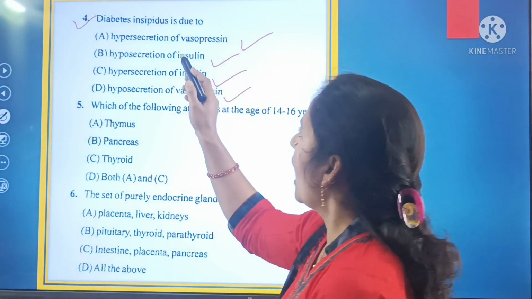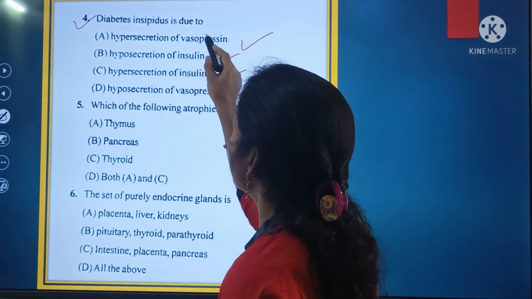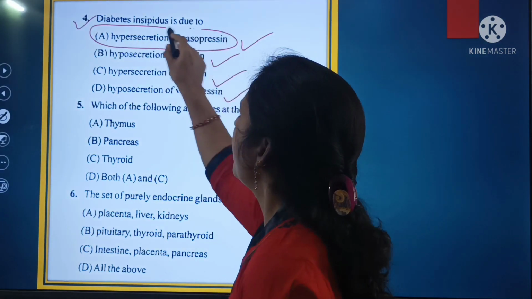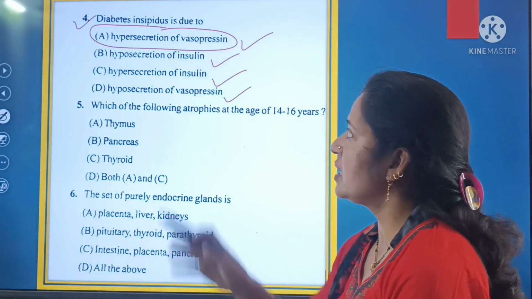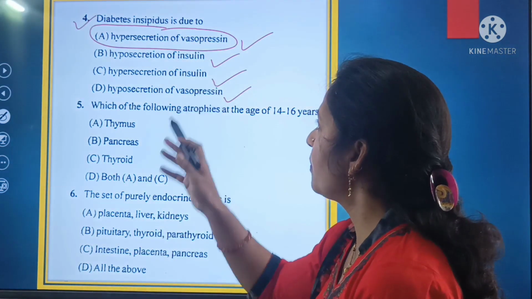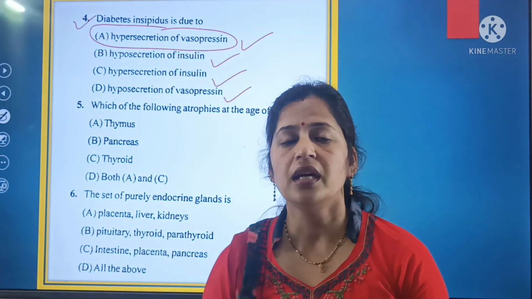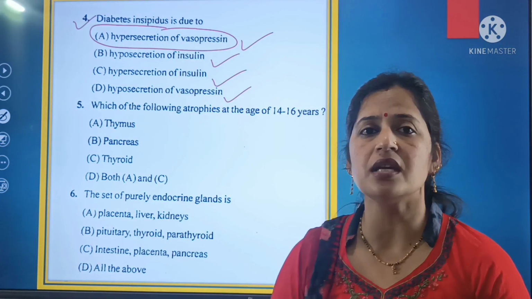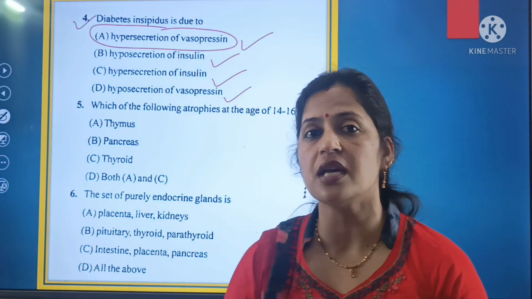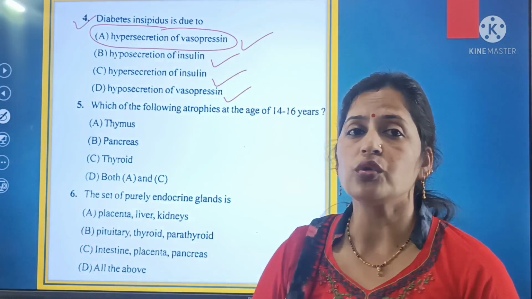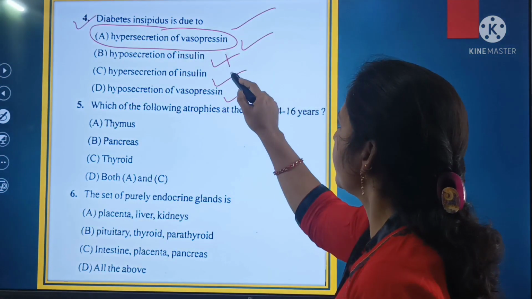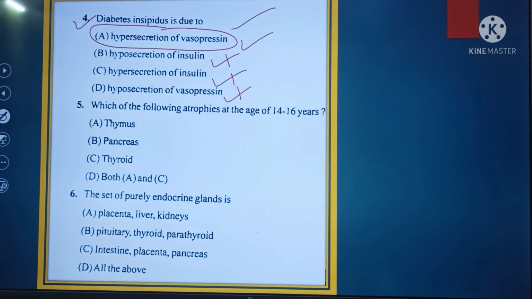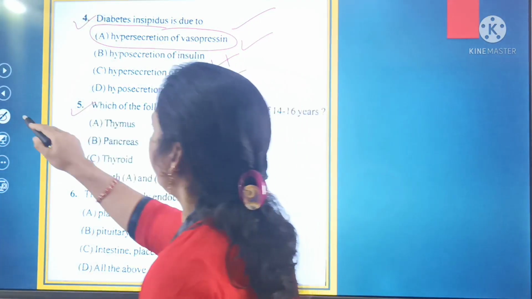So beta, hypersecretion of vasopressin creates diabetes insipidus. Diabetes insipidus is due to the hypersecretion of vasopressin. So this is the right answer. It is your question number 4. Next is your question number 5.